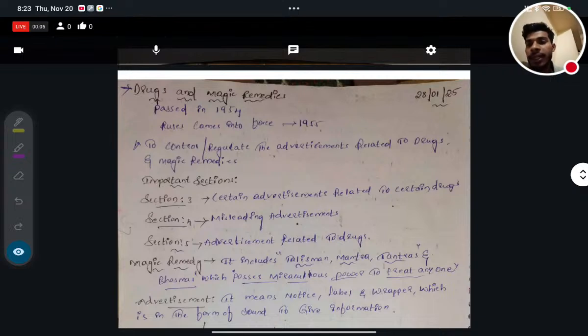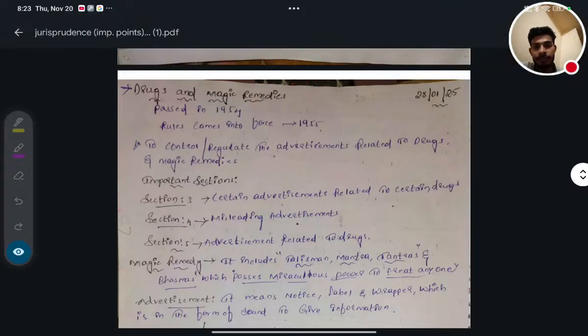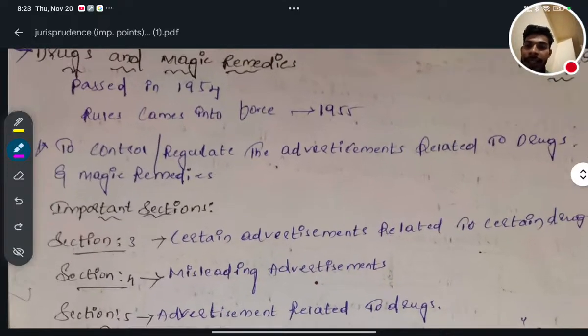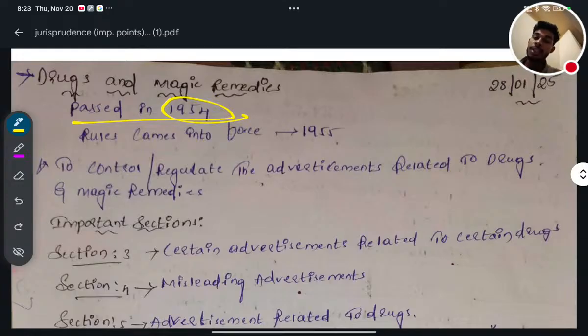We are going to complete the Drugs and Magic Remedies. It is also a very important topic from the point of view of different competitive exams. Okay, so let's start Drugs and Magic Remedies. The first thing is that the Drugs and Magic Remedies Act was passed in the year 1954. You have to remember the year. This is very important. Passed in the year 1954, but the rules came into force in 1955.